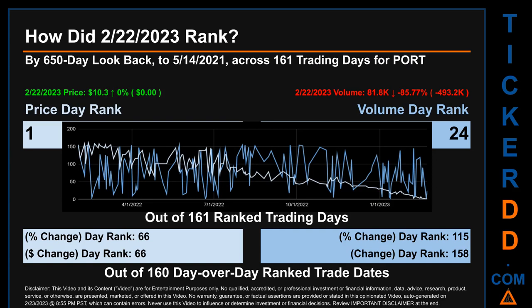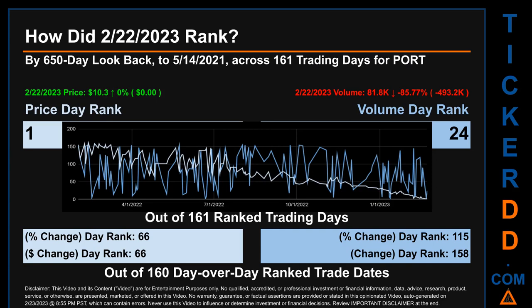How did February 22, 2023 rank for QORT by 650 calendar day look back to May 14, 2021, across 161 trading days, of which February 22, 2023 price ranked 1 while its volume ranked 24. Each of the 161 trading days were ranked amongst themselves by highest end of day price and volume, with a rank of 1 being the highest and 161 being the lowest ranked day.